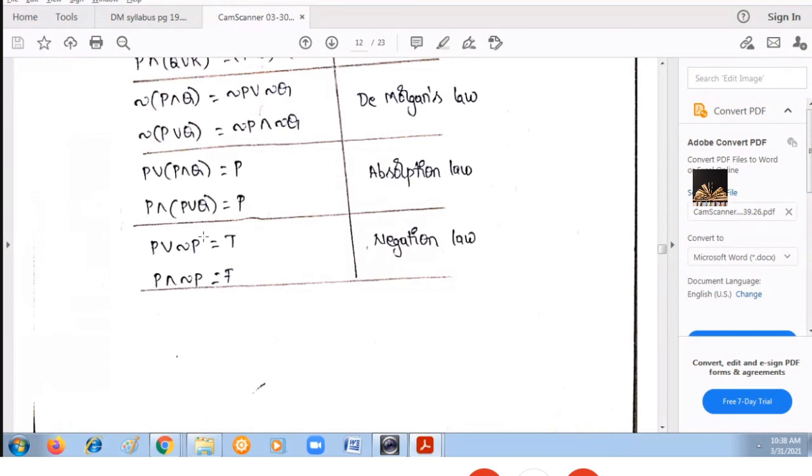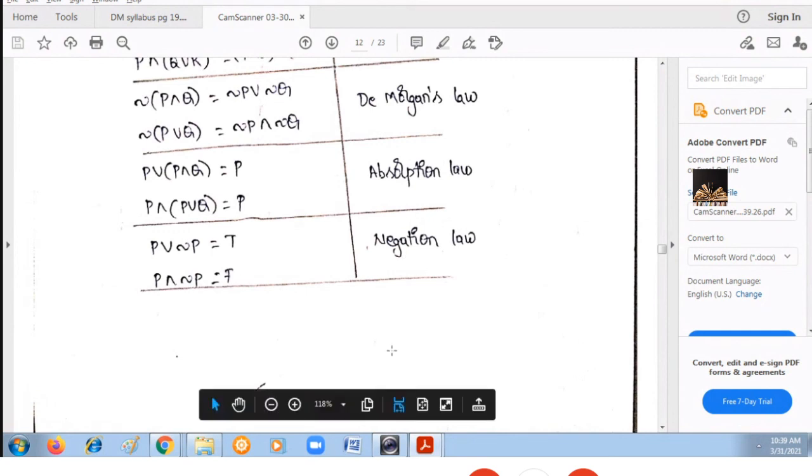And the last law is the negation law. P or negation P: what does it mean? P can be true. If P is true, negation P will be false. So true or false. Whenever it is OR, if at least one value is true, then the result is true only. Similarly, for AND operation, if one value is true, then obviously the second value will be false because it is P and negation P. So if at least one value is false, for AND operation, the result is false. So these two are known as the negation laws.